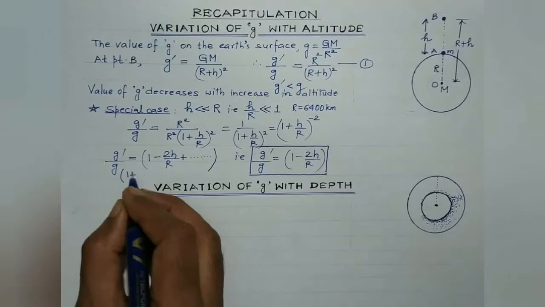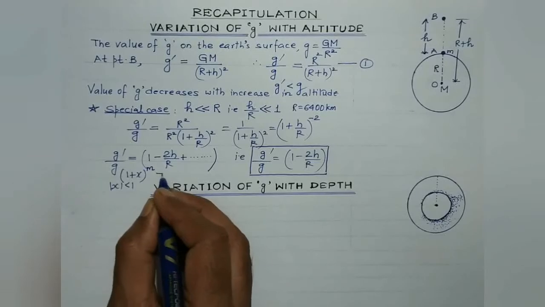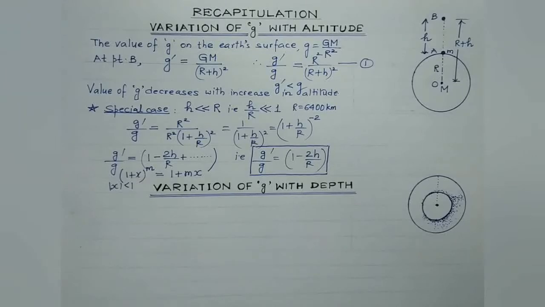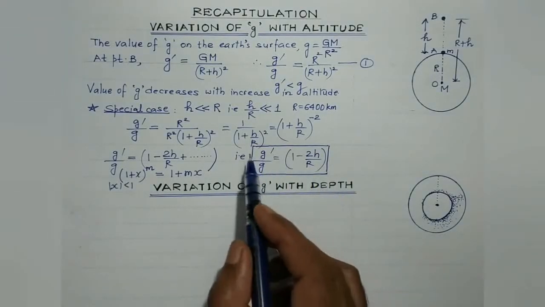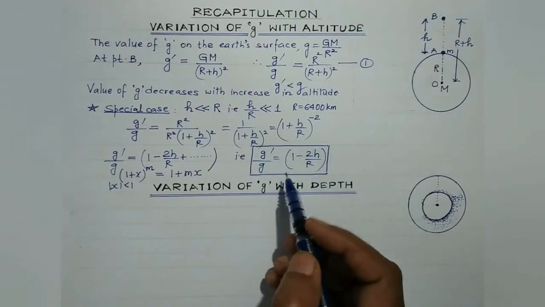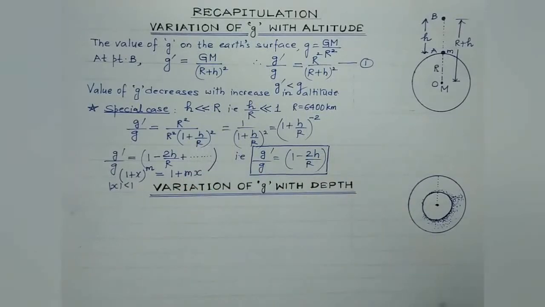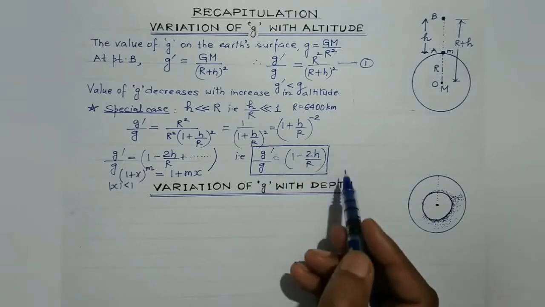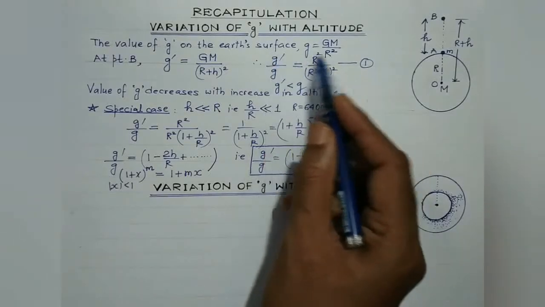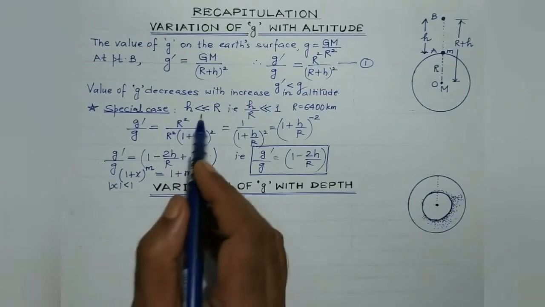And this we have expanded using binomial expansion. We are all aware (1 plus x) to the power m, where the mod of x is less than 1, the first two terms can be considered and the higher powers can be neglected. So it is 1 plus mx, right? So this is a very, very important formula which needs to be considered only in the case where the value of h is very, very small as compared to R. We'll be discussing some questions based on this particular formula, right? And if h and R are comparable, then make use of the other formula. This is the exact formula, and this is the approximate formula used only in this condition.